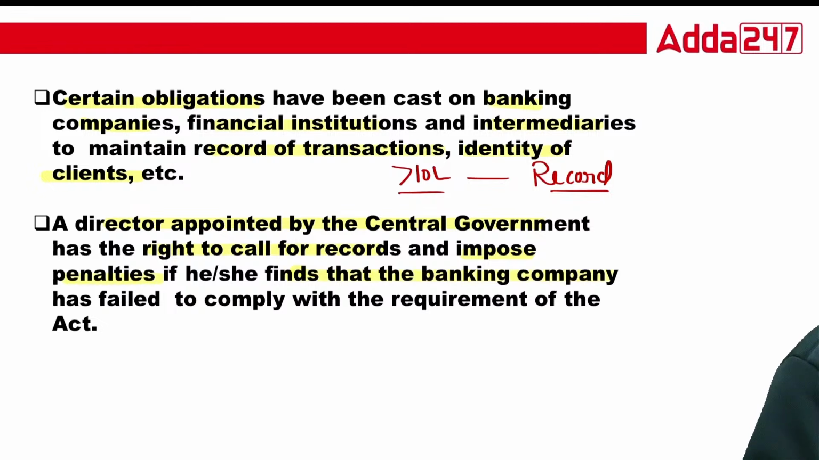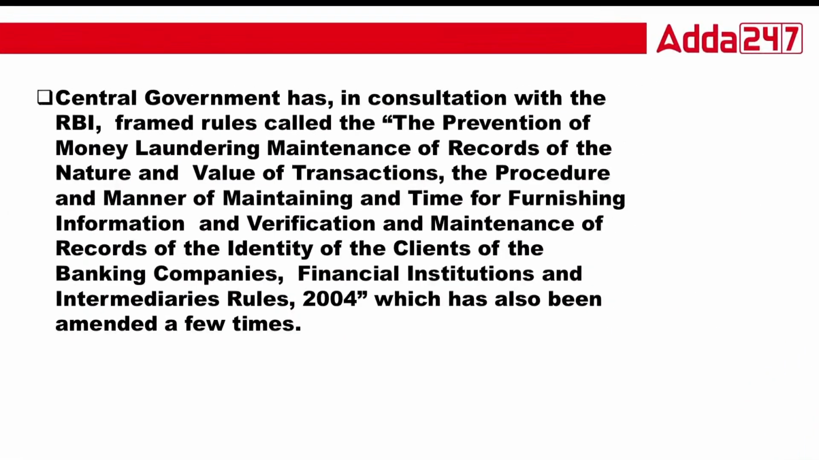The director appointed by the central government has the right to call for records and impose a penalty if he or she finds that the banking company has failed to comply with the requirements of the Act. The central government, in consultation with RBI, framed the rules, that is, the Prevention of Money Laundering (Maintenance of Records of the Nature and Value of Transactions, the Procedure and Manner of Maintaining and Time for Furnishing Information and Verification and Maintenance of Records of the Identity of the Clients of the Banking Companies, Financial Institutions and Intermediaries) Rules, 2004. So this is the name, guys. This is the particular name.